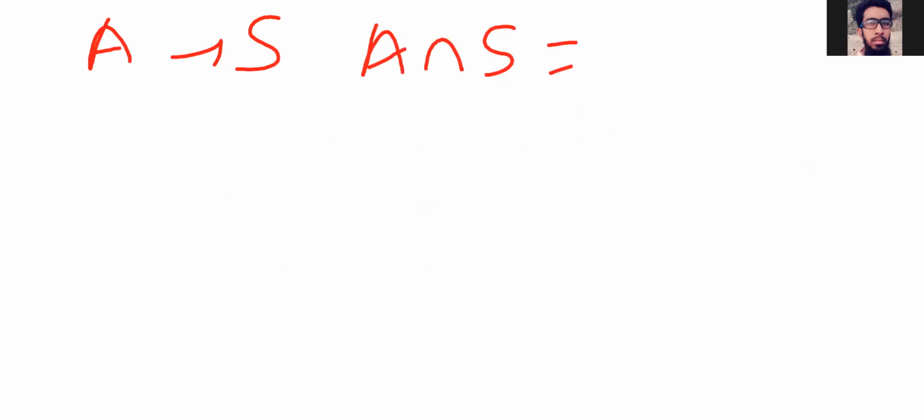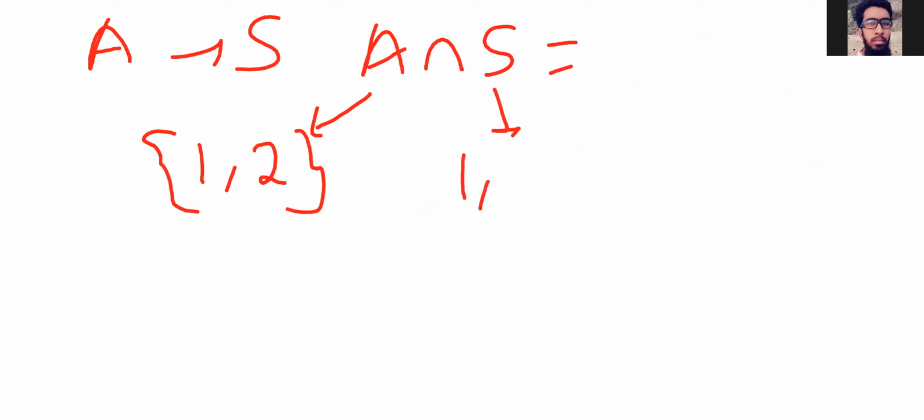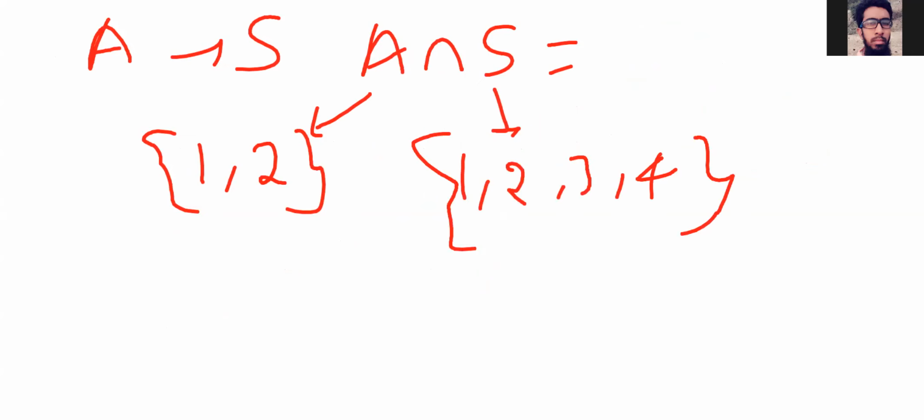Next, I'm going to define an event A in this sample space such that A intersection S is equal to what? What happens if A has elements 1, 2, and the sample space has elements 1, 2, 3, 4? Then what does the intersection mean? The common elements within these two are 1 and 2.